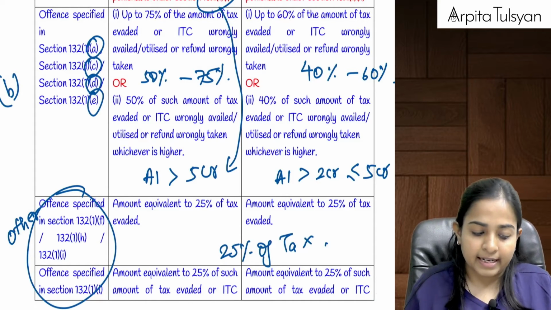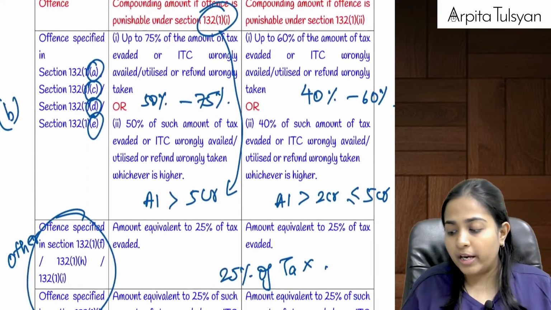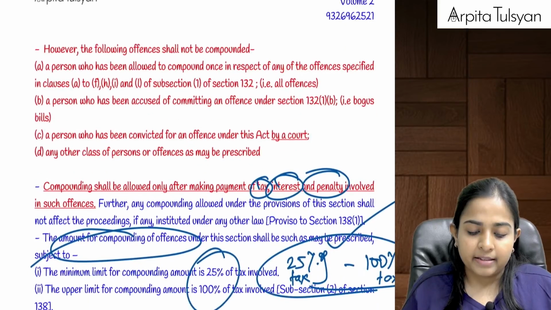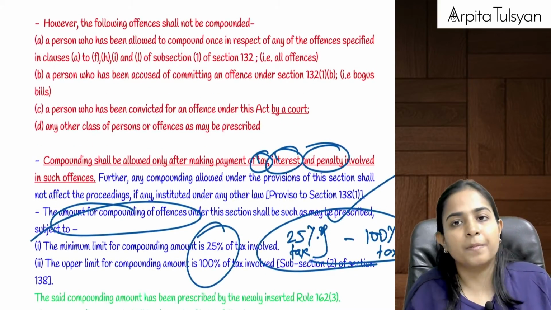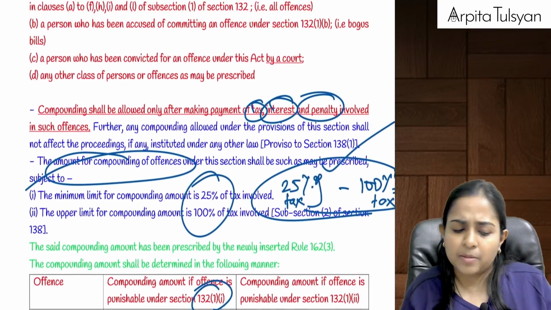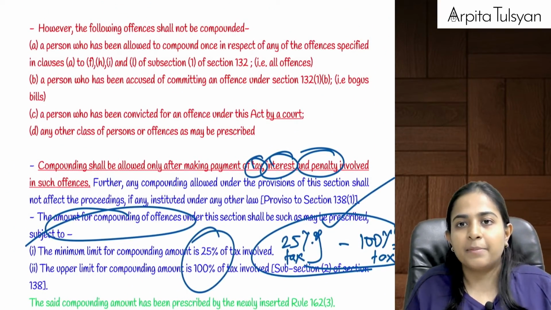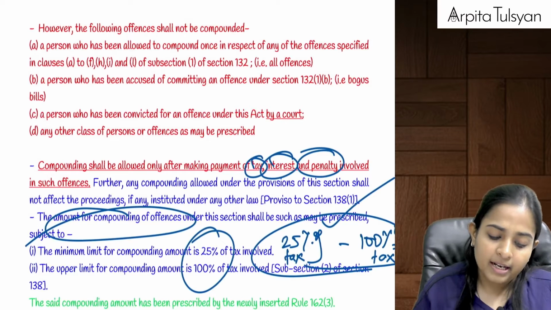Are you clear till here? So this is the amount of compounding which will be done by the commissioner, and this range will be decided obviously by the commissioner. If you pay this much amount, then in that case, no need to go for imprisonment, or your imprisonment and fine will be reduced there.